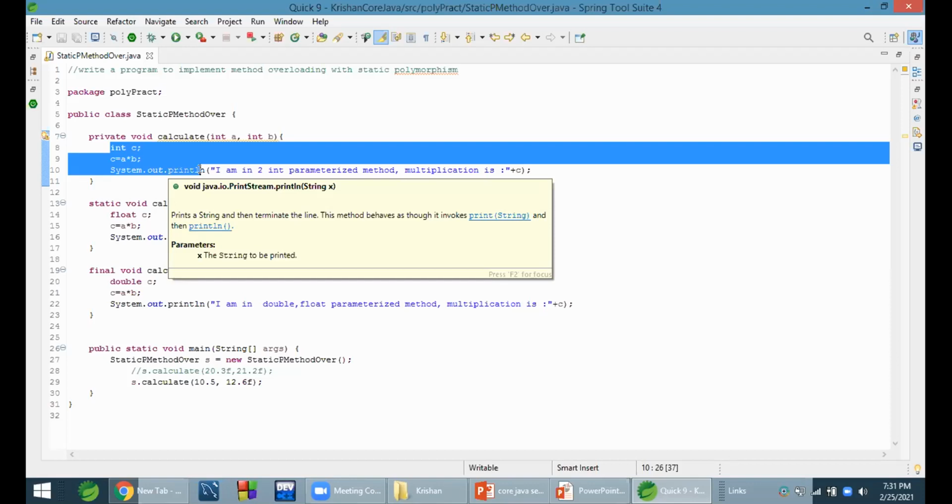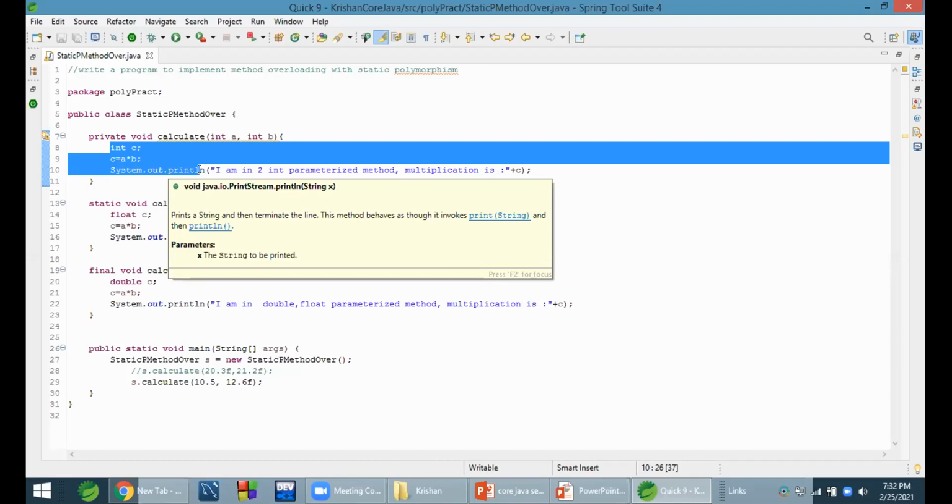Sir, here you have defined three methods with three different types, private, static, and final. What is the difference if you don't define those? Then that will become runtime polymorphism. If you give private, static, or final to methods, then it will be static polymorphism, meaning compile time polymorphism.